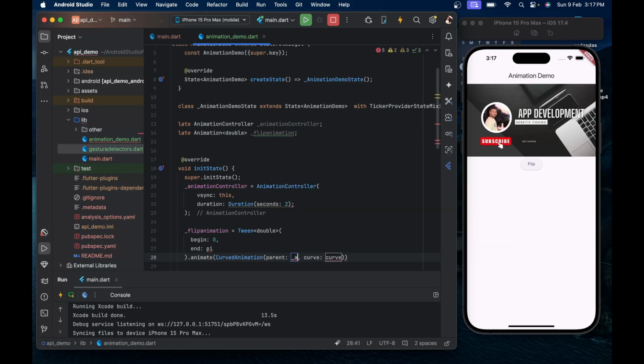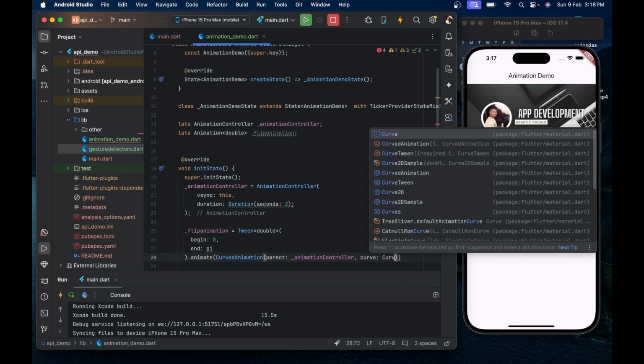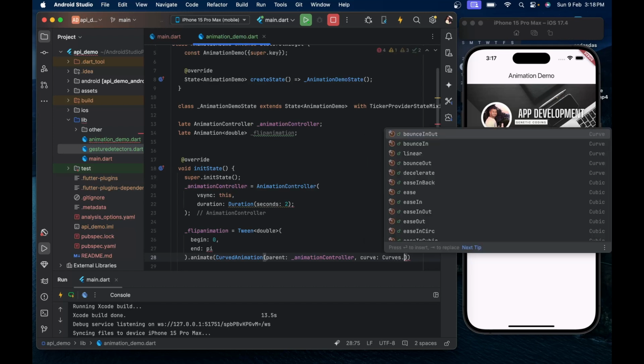Why this? We are connecting our controller to this animation, and in curve we define how our animation will behave, like whether it is linear, performing at the same speed, or it will start with slow speed and go to fast speed. What we are using here is a bouncing effect, Curves.bounceIn.